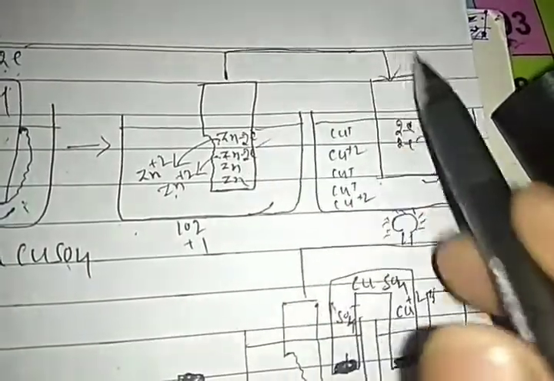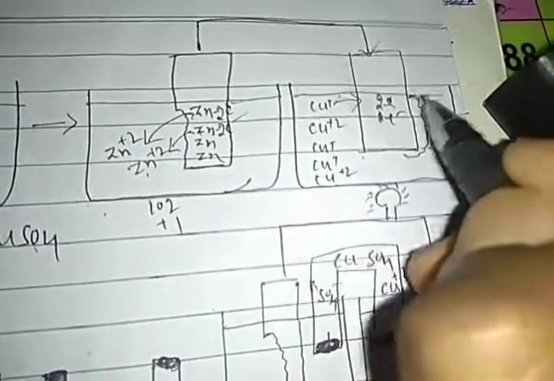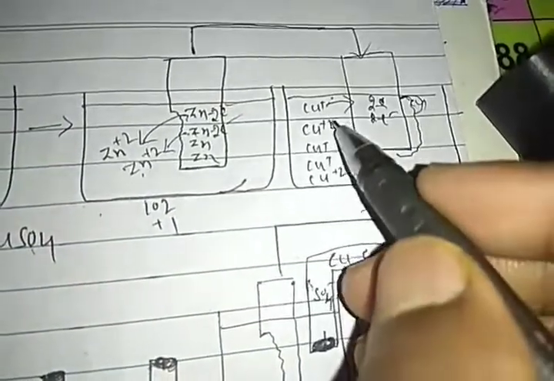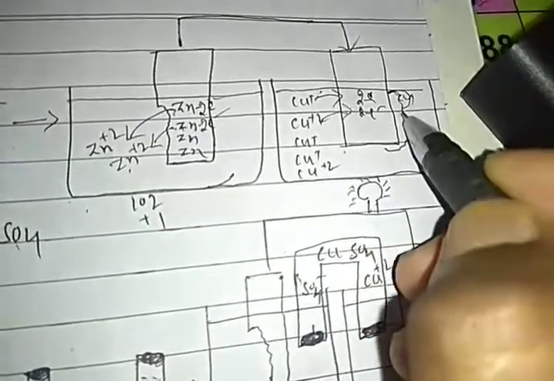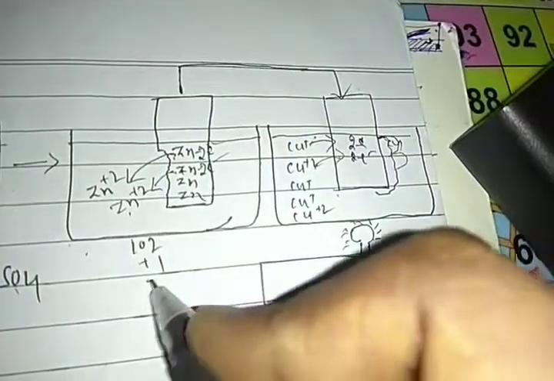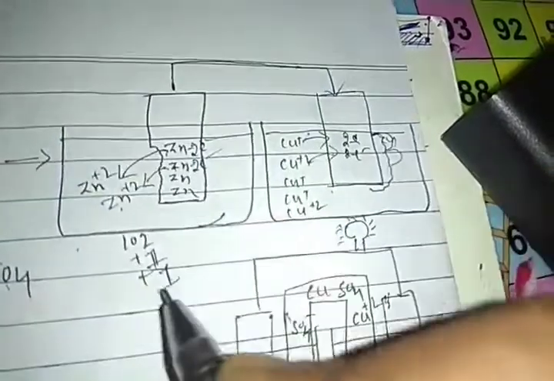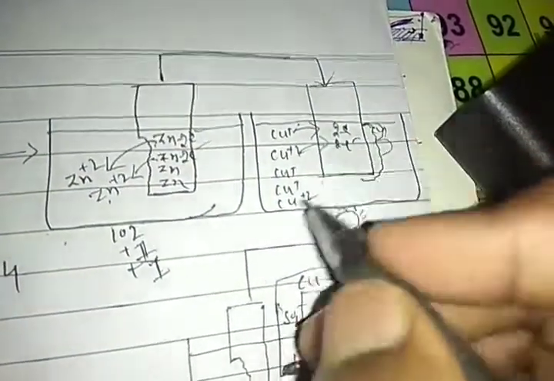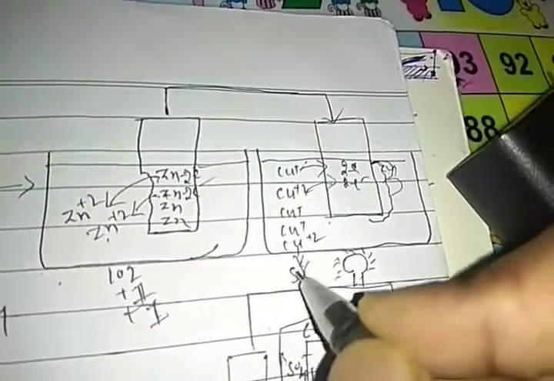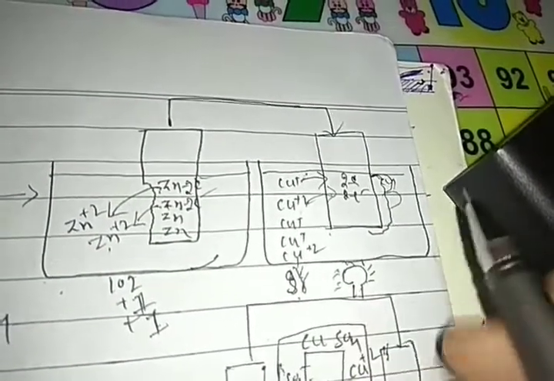These electrons are transferred here. One electron moves, then one more copper ion accepts it and is deposited as a copper atom. Again one more copper ion accepts electrons and is deposited here. Simultaneously, the number of zinc ions increases; earlier it was 102, now it becomes 104. Earlier the copper ions here were 98; 2 ions are removed, so now it becomes 96. Right, students?